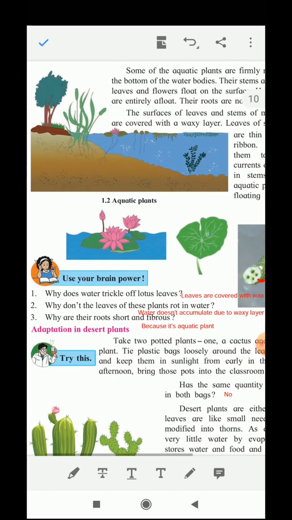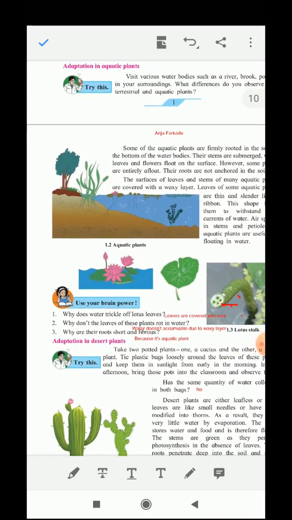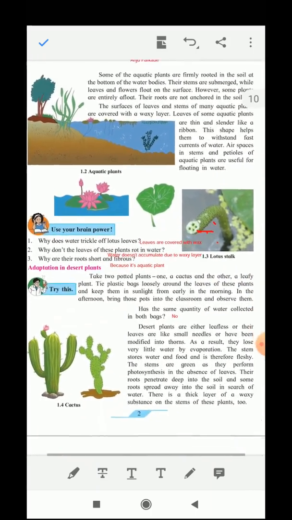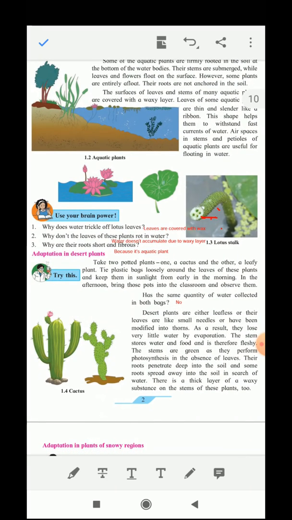Now why are the roots short and fibrous? Because it is an aquatic plant, it grows in water, so the root doesn't have to grow deep into the soil in search of water. Now next we will see the adaptation of desert plants.